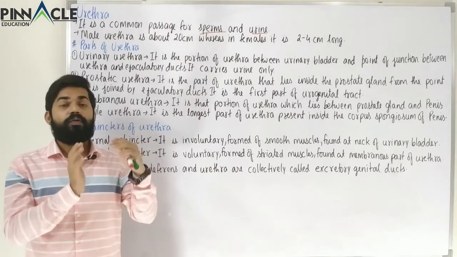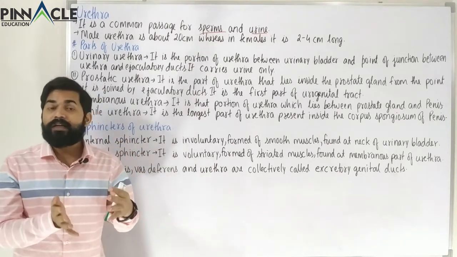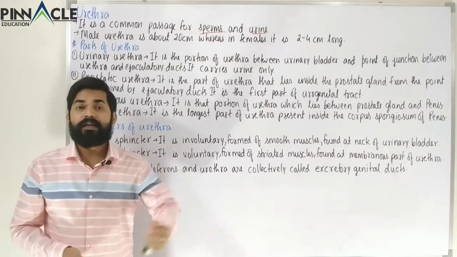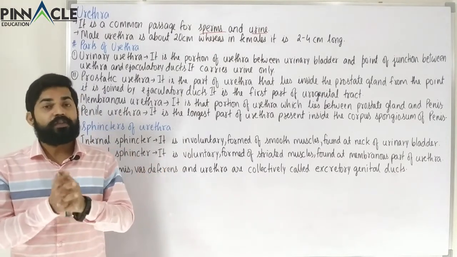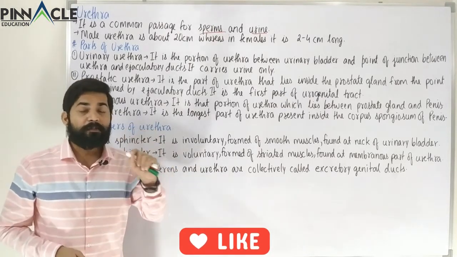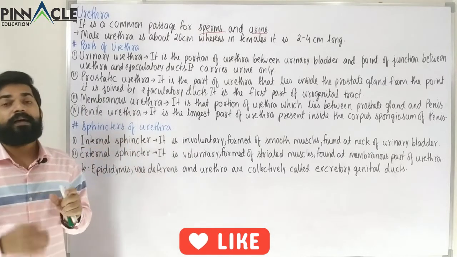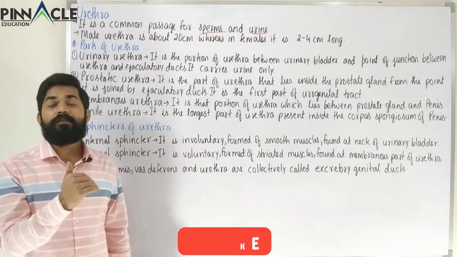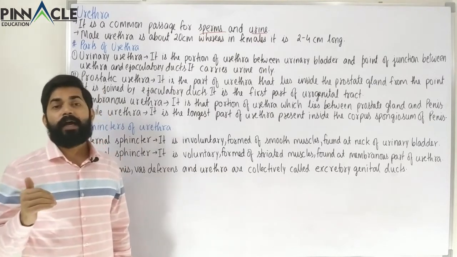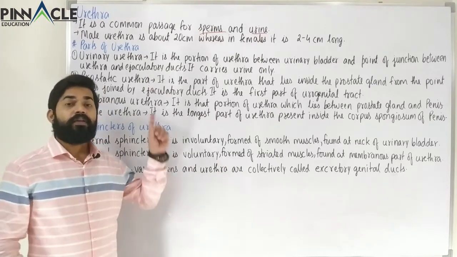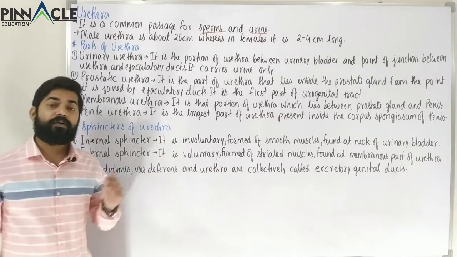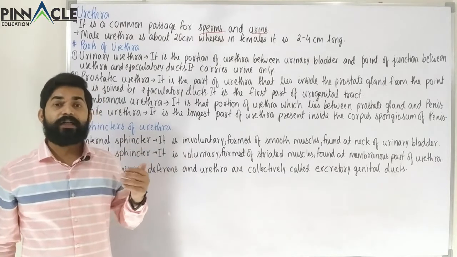The ejaculatory duct is formed by the union of the vas deferens and the seminal vesicle duct. So it carries only the urine, not the sperm, because the ejaculatory duct joins after this.